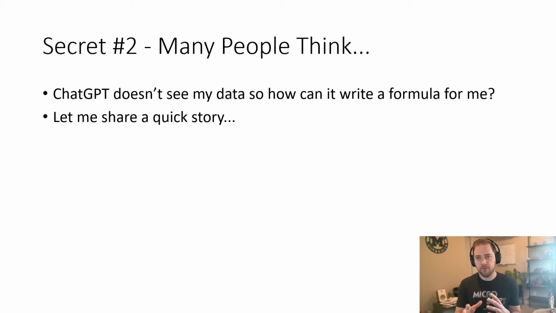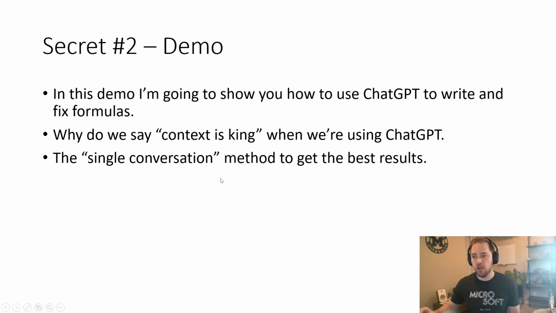Well, we've kind of spoiled it a little bit with the example before, but if you give it data or context, right, and we'll talk about context as king here in a second, if you give it that context to understand where your data is in your spreadsheet, like for example, cells D1 through D100, and you say, hey, that's my sales data, it can then use that context to build those formulas for you. And we'll go through, again, a basic example and a demo, and I'll show you how this works in a second. But let's jump into a little bit more.